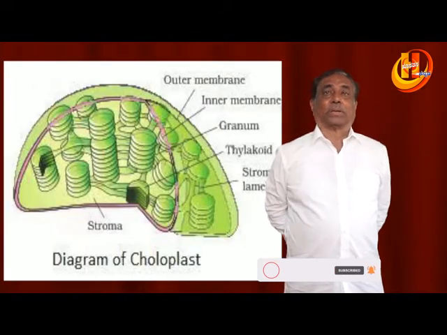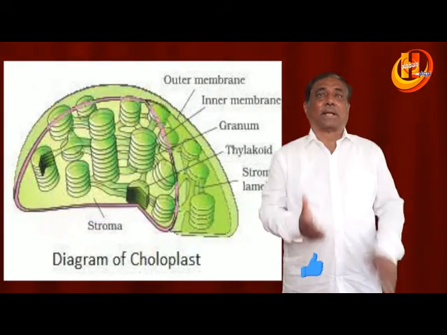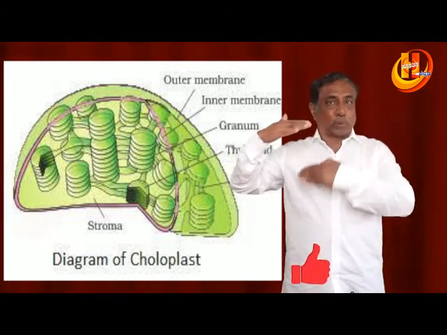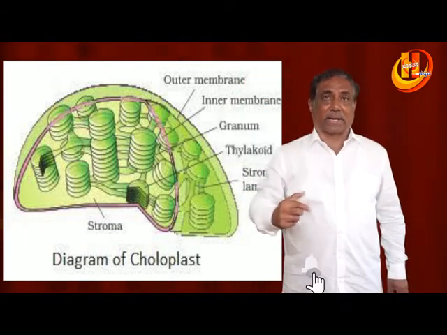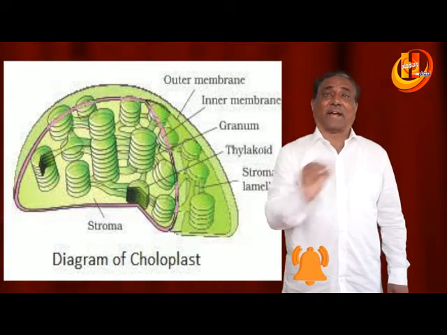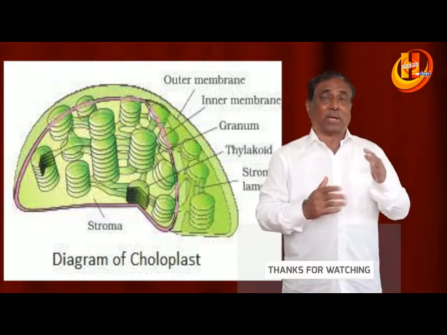Coming to the chloroplast. Chloroplast, just like mitochondria, is composed of two layers, inner layer and outer layer. Chloroplast has green colored grana and colorless stroma.